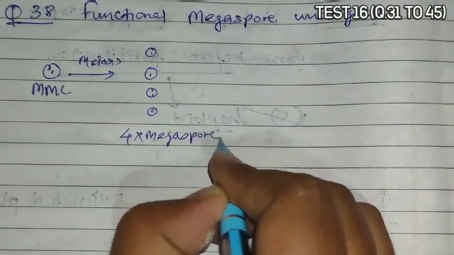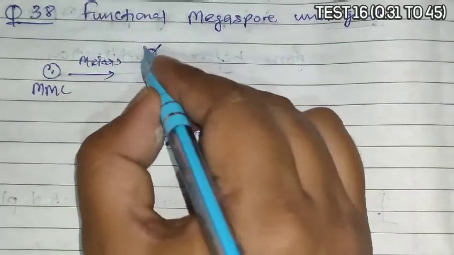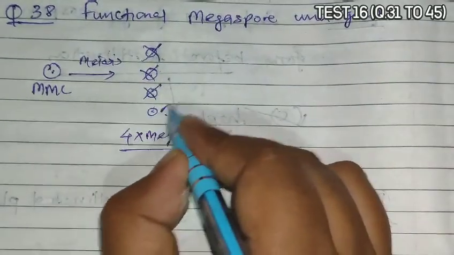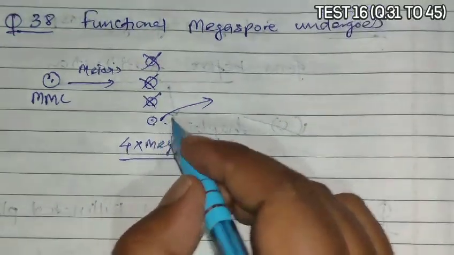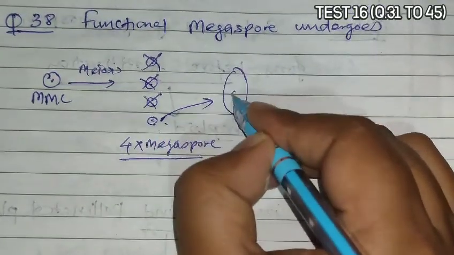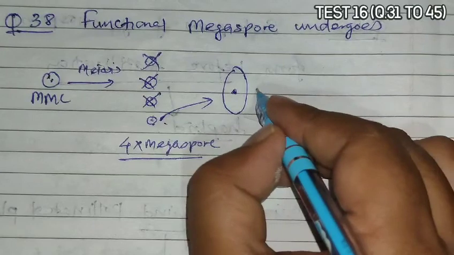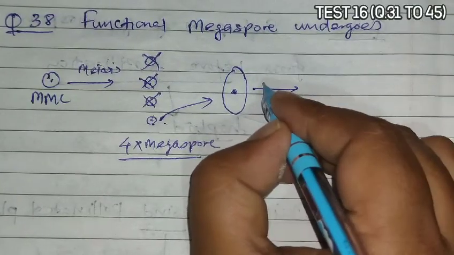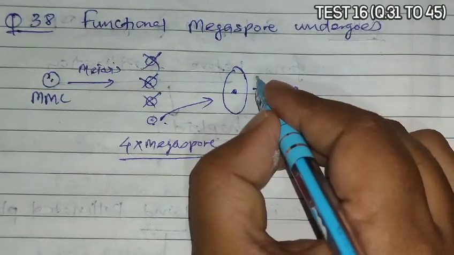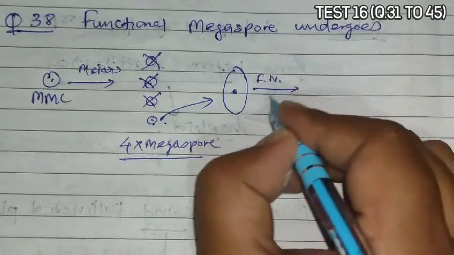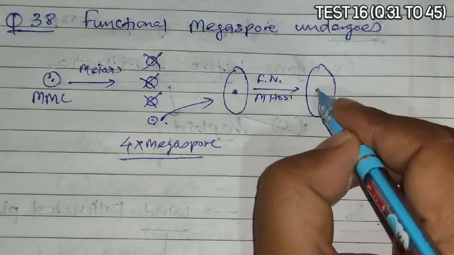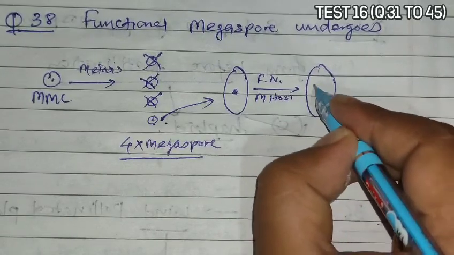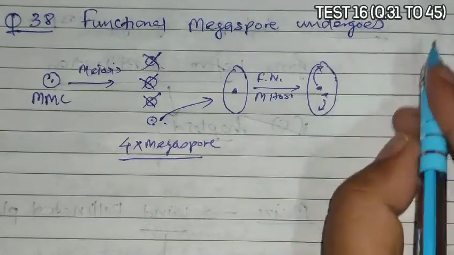Out of 4 megaspores, 3 degenerate and 1 towards the chalaza survives. This megaspore has a single nucleus and a cell. Now free nuclear mitosis occurs, so 2 nuclei will be formed. These 2 nuclei move to the opposite poles,